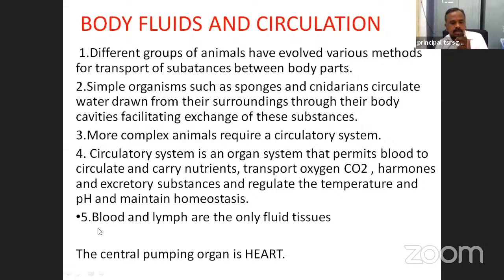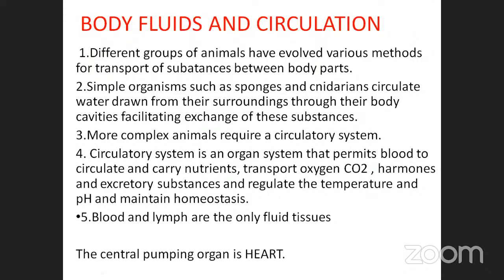Next, blood and lymph are the only fluid tissues. Now we are discussing first the blood, which we already discussed last year, in first year.